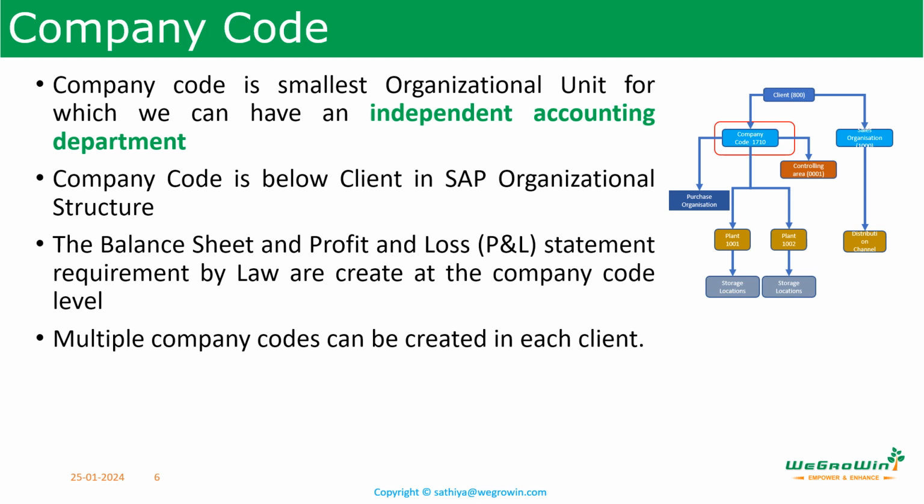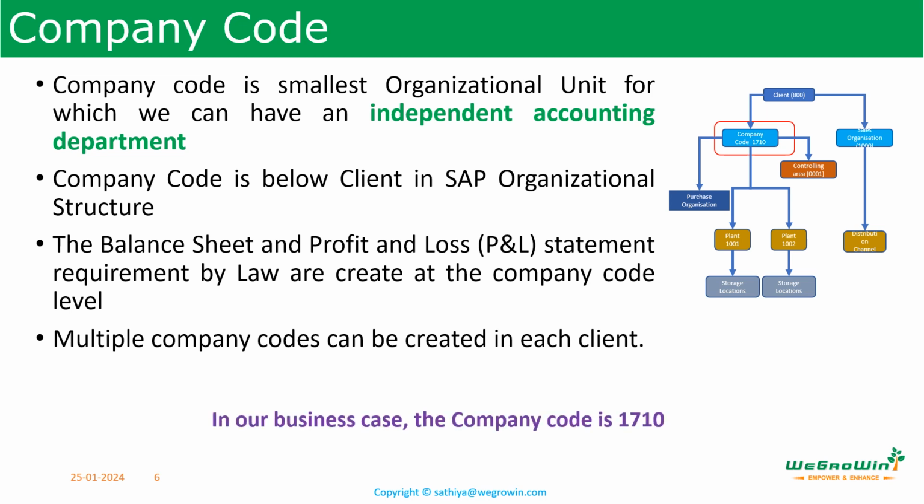When deciding on organization structure, we can use one or many company codes. For example, if an Italian company has branches in US and India, the company may decide to use different company codes for each country. Company code currencies can be different for each component, but they must use the same chart of accounts. Please note, multiple company codes can be created in each client.